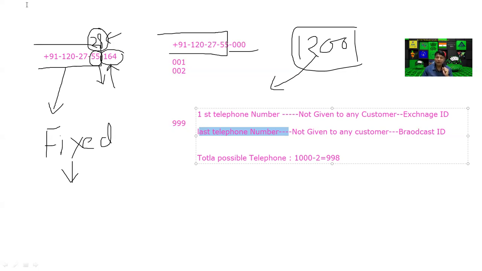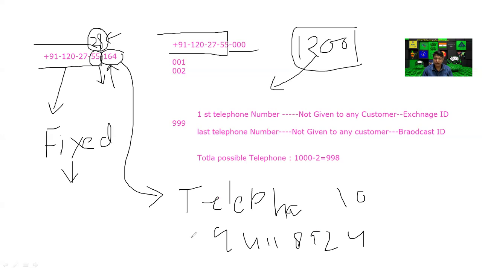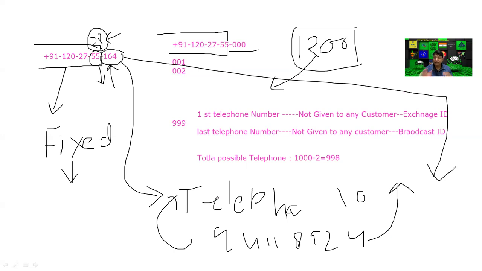But the government and engineers did not disturb any customer. They just replaced it with a new telephone ID, not a telephone number. This is the telephone ID, and it is 10 digits. So your mobile phone number, like 9411899274, is not the actual telephone number. This is the telephone ID, and against this telephone ID there is an actual telephone number behind it. Every telephone number is decoded, and by default its identity looks like this.